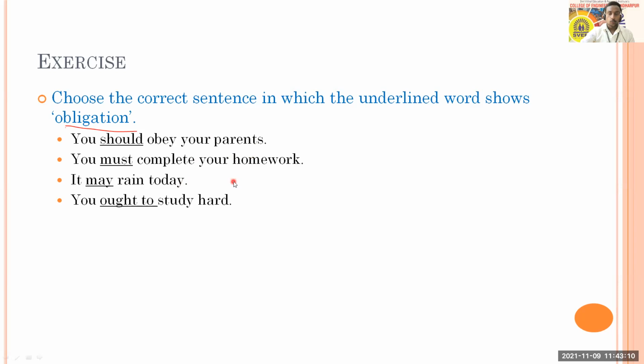You ought to study hard. You can answer through the poll also. I'm getting a response from Pragati and Sayush. Mayuri.